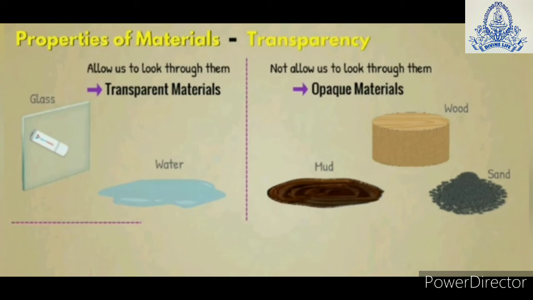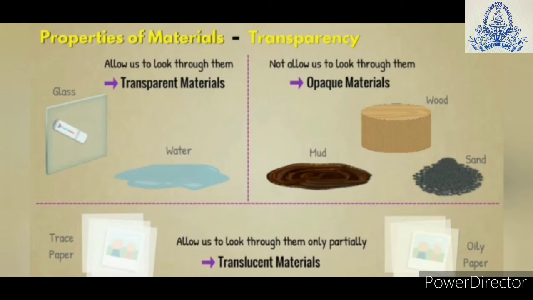So we can say these materials are opaque materials. While some materials like ground glass, butter paper, tracing paper, oiled paper, tissue paper, muddy water and clouds allow us to look through them only partially. So we can say that these materials are translucent materials.